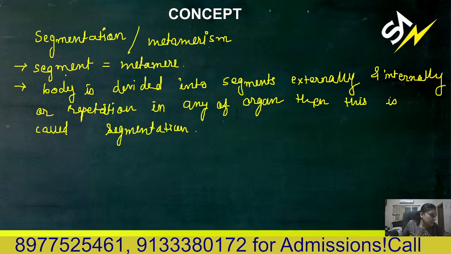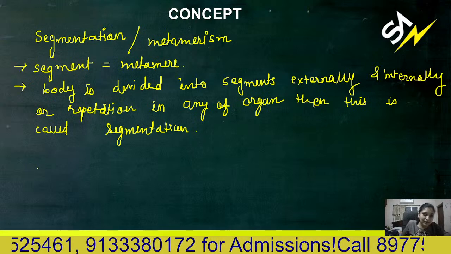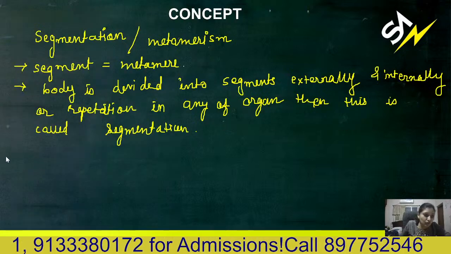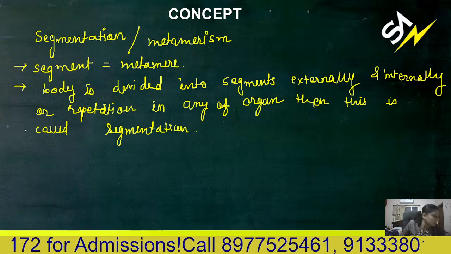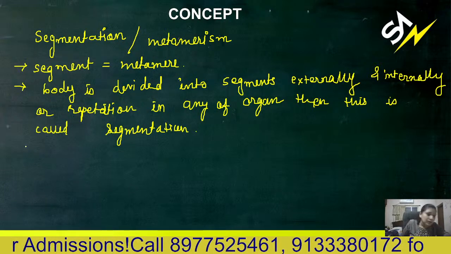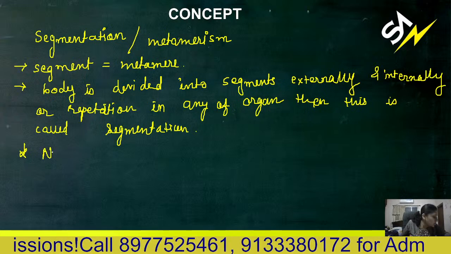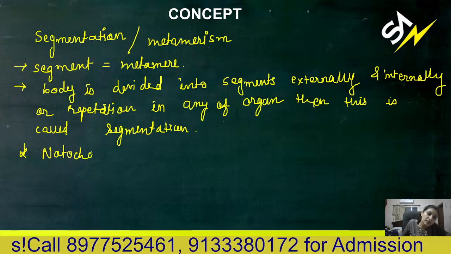Next point is about notochord. Last point, we'll discuss all the phyla tomorrow, next week. So the last point is notochord. What is notochord?